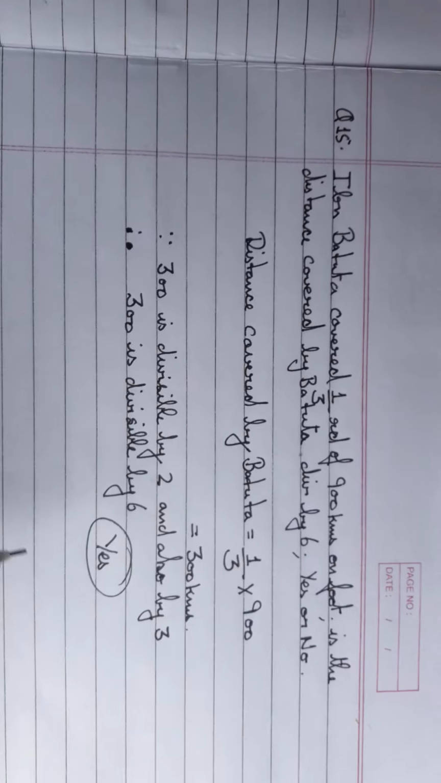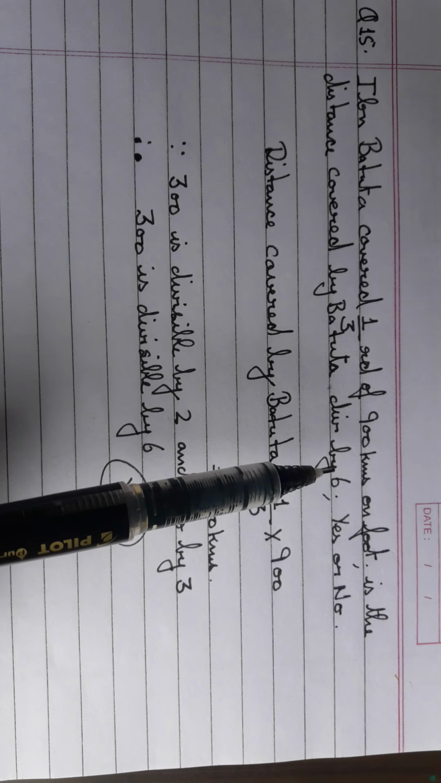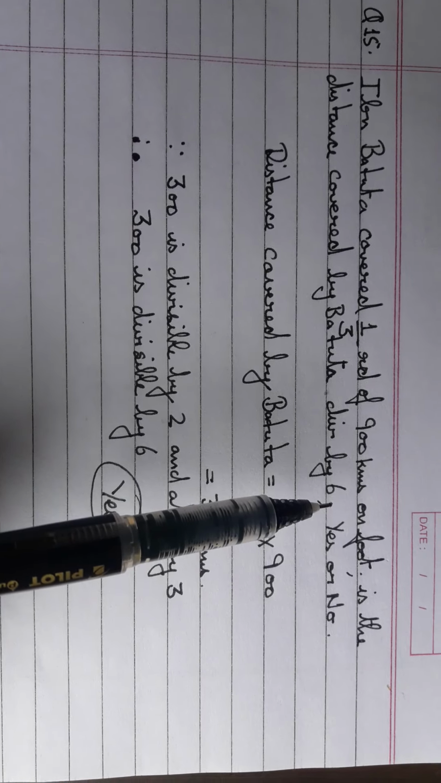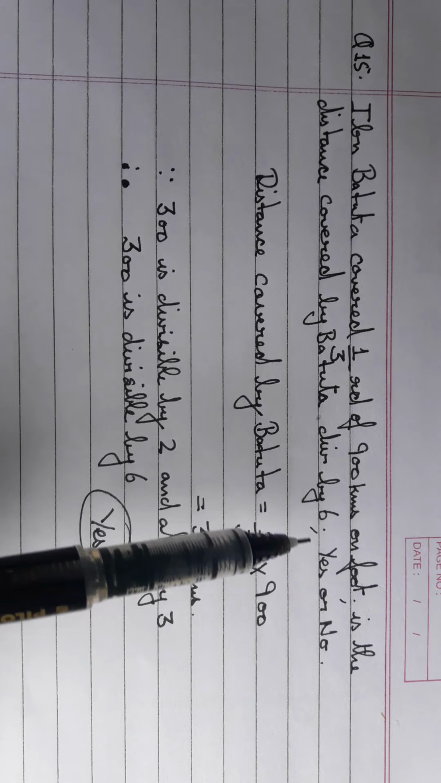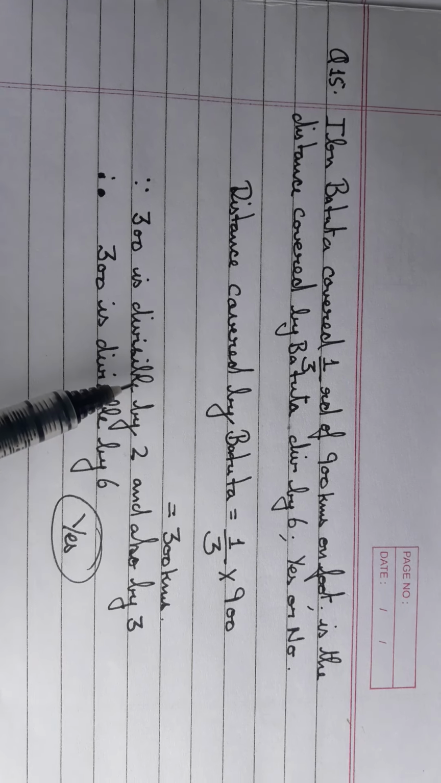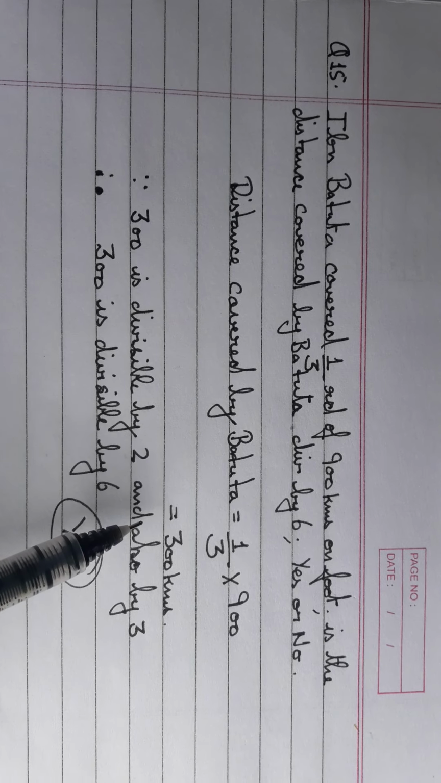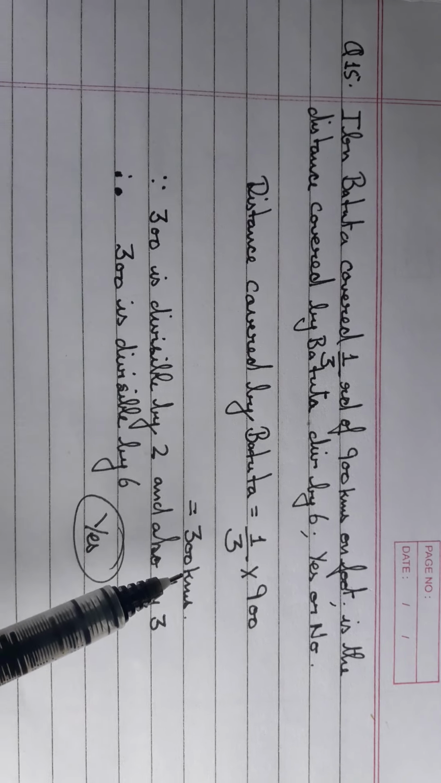Let's come to question number 15. Ibn Battuta covered 1/3 of 900 kilometers on foot. Is the distance covered by Battuta divisible by 6? Yes or no? So 1/3 of 900 is how much? 300. 300 is divisible by 2 as well as by 3. Therefore, 300 is divisible by 6. So the answer is yes.